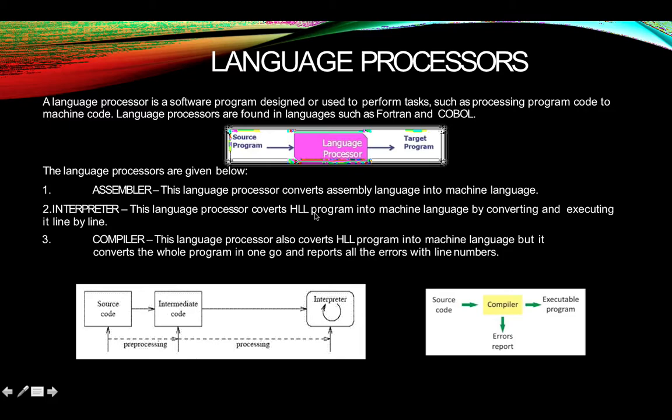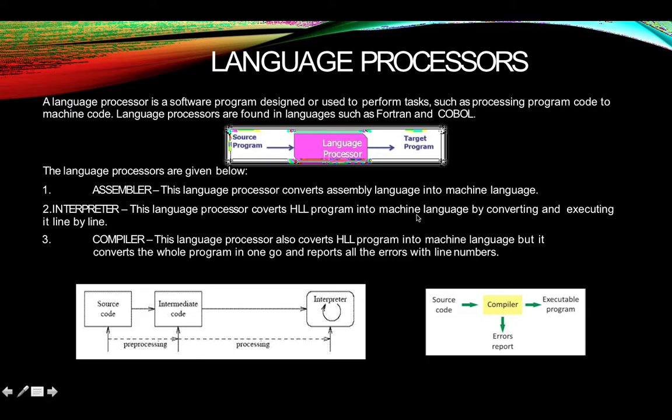Next is interpreter. This language processor converts HLL. What is the meaning of HLL? High level language. It converts a high level language program into machine language by converting and executing it line by line. Okay. And next is compiler. This language processor also converts HLL program into machine language, but it converts the whole program in one go and reports all the errors with line numbers.